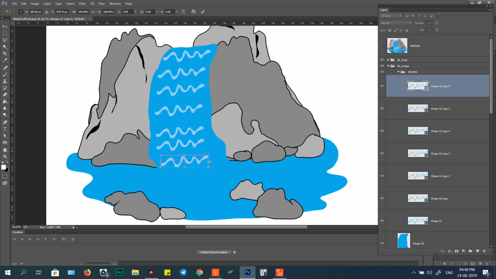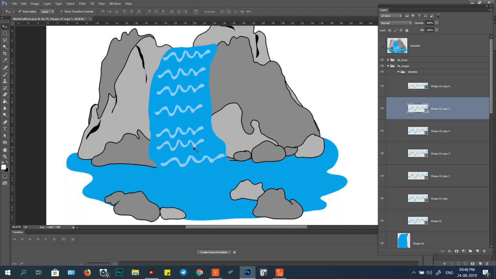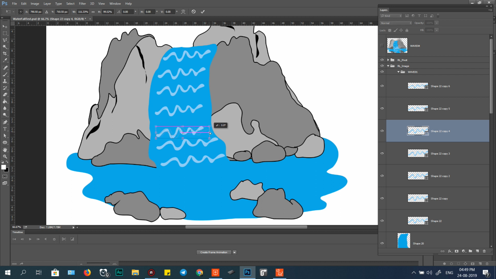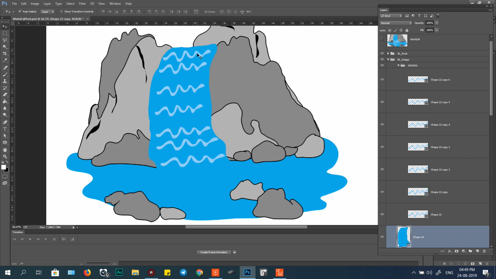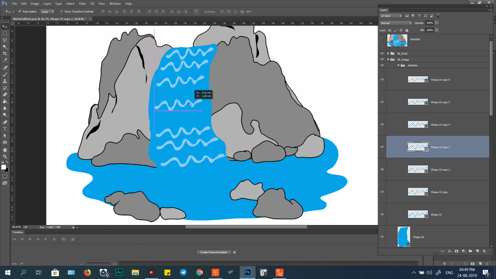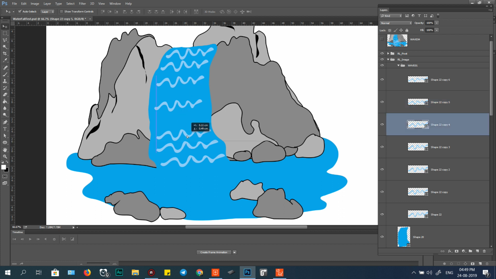And for this one, Control T to adjust this gap. And this one, enter. And the second one, Control T. And the second one, Control T. Drag. And this one, Control T. Drag. Don't forget to hold Control also. You need to adjust this, up a little bit like this. When you select, like that. Drag up, and this middle point only one. Like slow, fast, slow. It's slow like this.